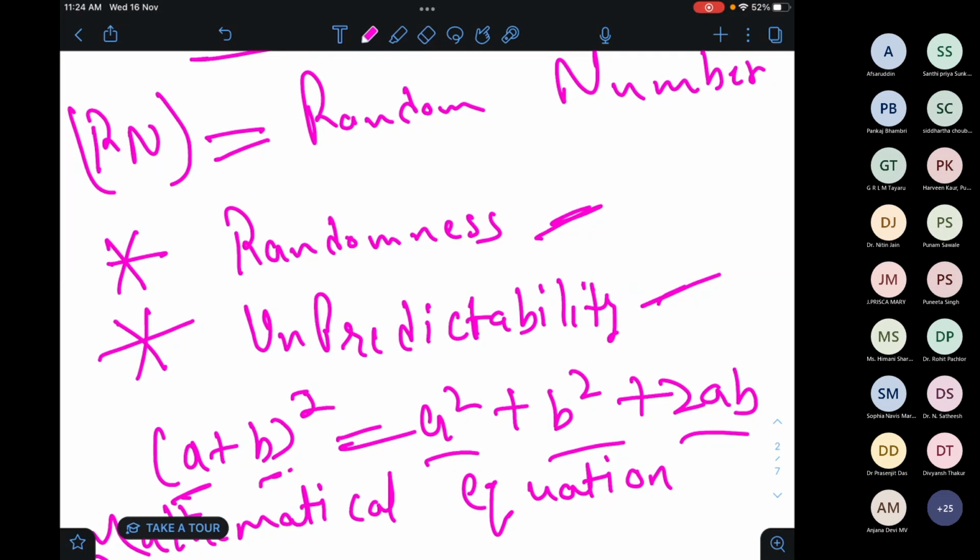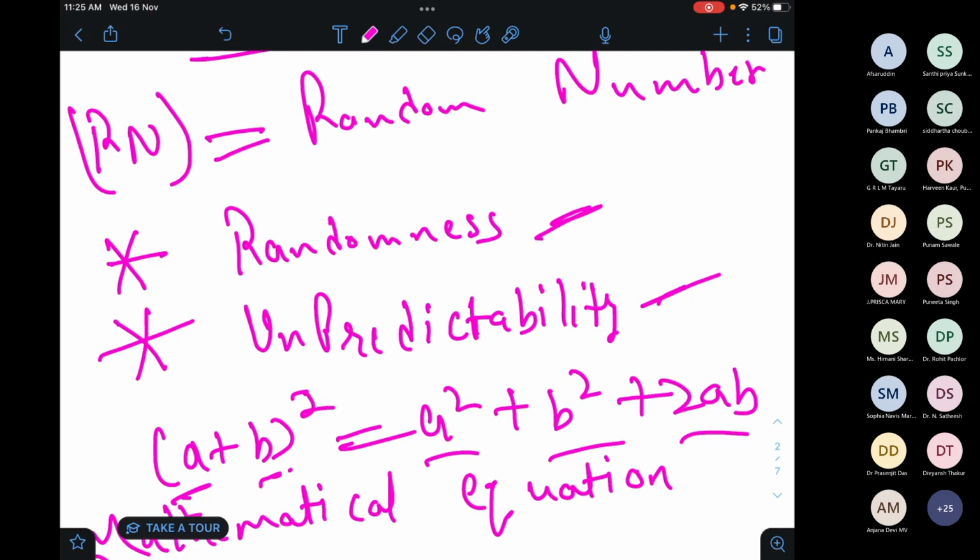But behind choosing that random number, some mathematical equations and algorithms are involved. I'm not stating that the equation I wrote here is the one that gives a random number.